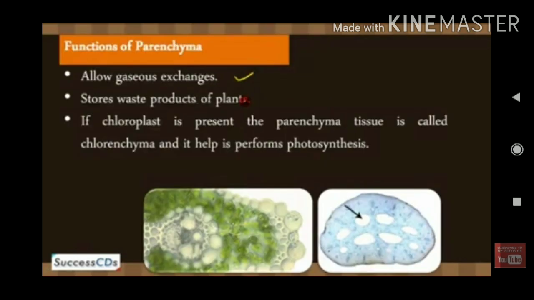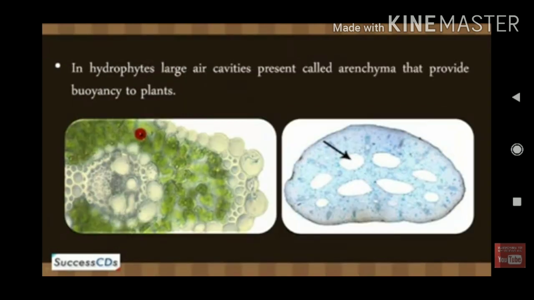And in some parenchyma tissue, the chloroplast is present. So that is called chlorenchyma. If chloroplast is present, it will do the function of photosynthesis, because the chloroplast is very helpful for the process of photosynthesis.